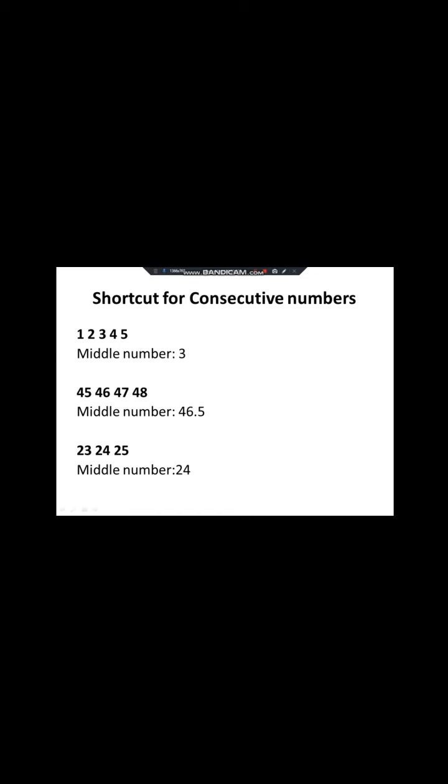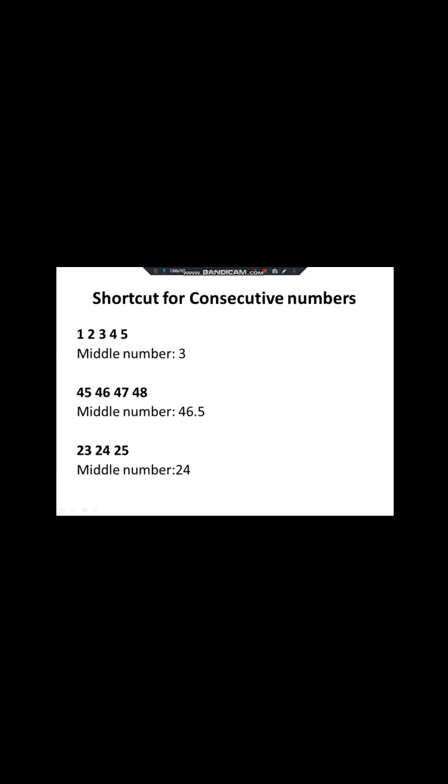For example, 1, 2, 3, 4, 5. These are continuous numbers, so they are called consecutive numbers, right? So what is the average if they are asking? What you will do generally is 1 plus 2 plus 3 plus 4 plus 5 divided by the total number, which is 5, and find the answer. Instead, you can use a shortcut. Just take the middle number. See 1, 2, 3, 4, 5. What is the middle number? There are totally 5 numbers. The middle number is 3, right? So that is the average.